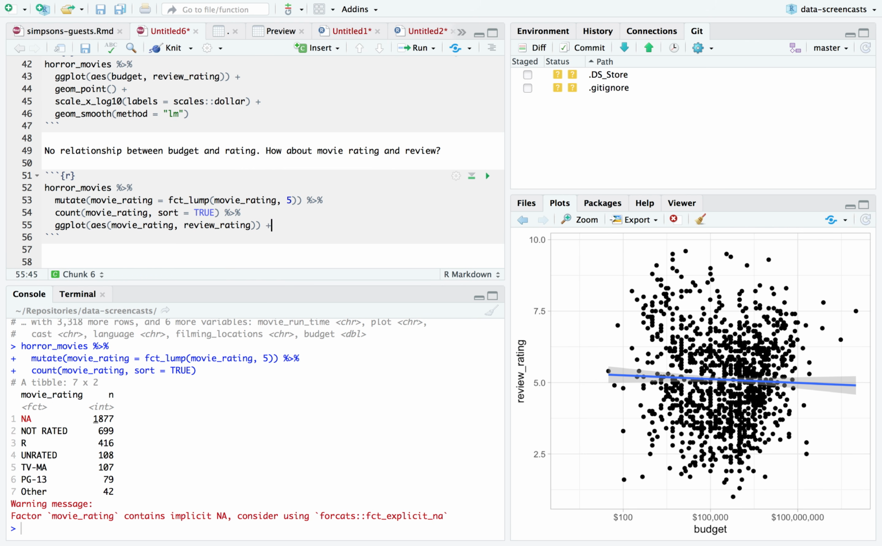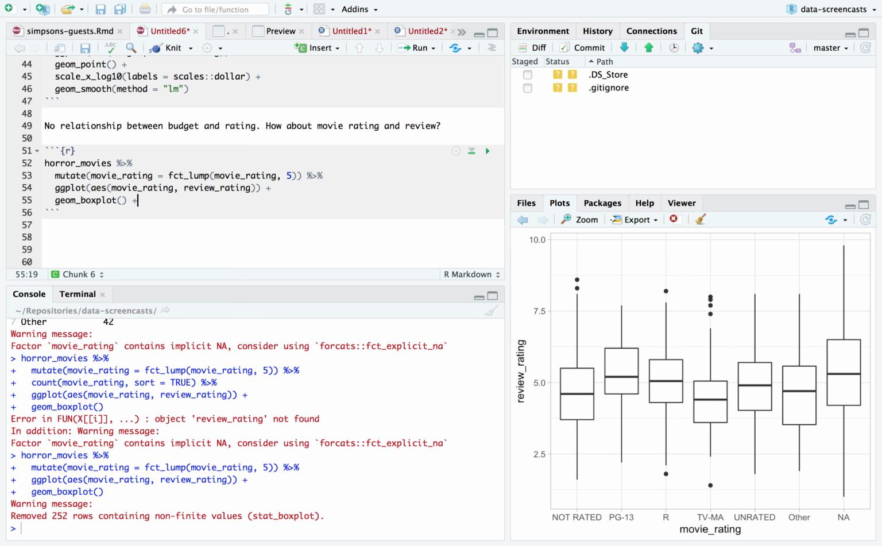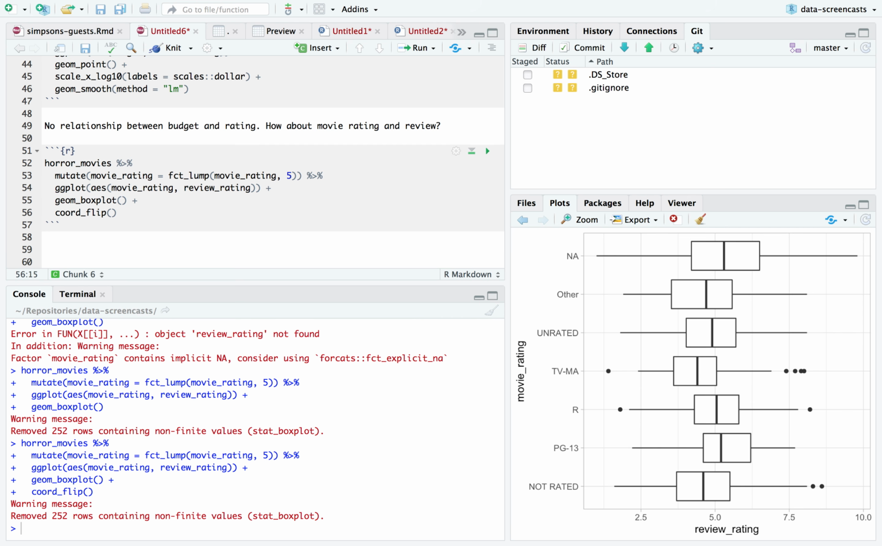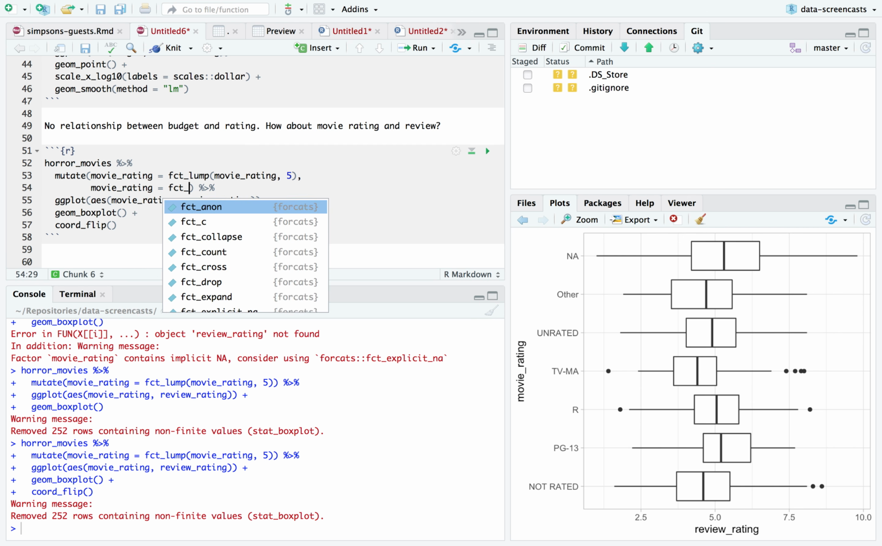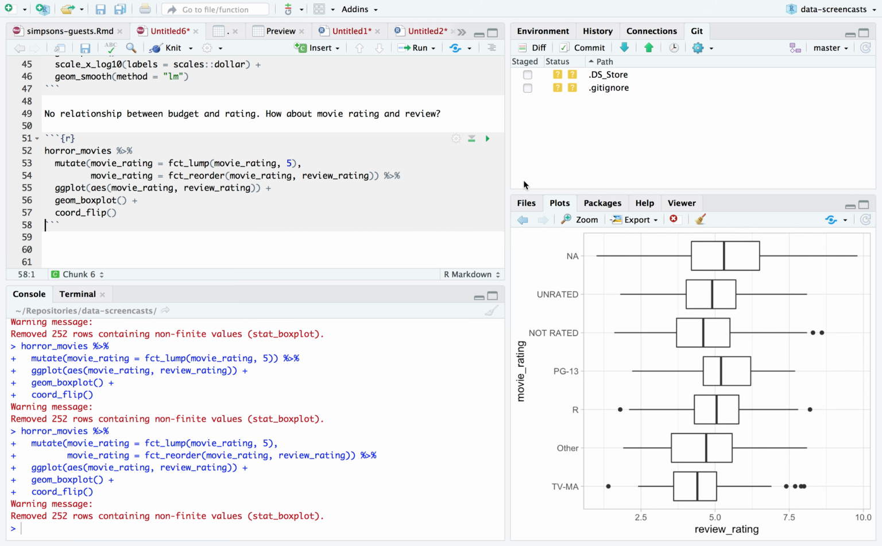Can you guess the kind of plot? I'd like a box plot for this because it's comparing distributions. I need to remove this count. Let's coord_flip. Why not? And, you know, this is not going to be all that meaningful, but I'm still going to take my movie rating and fct_reorder movie rating by review rating. Just so I can look a little, fct_reorder this by this.